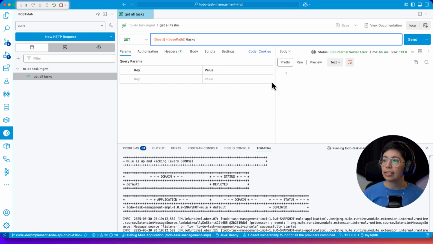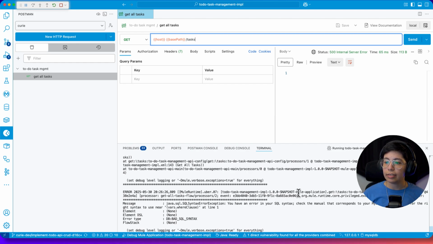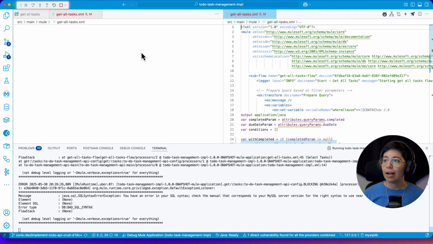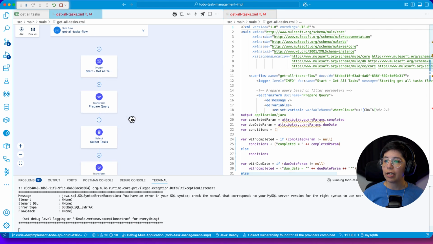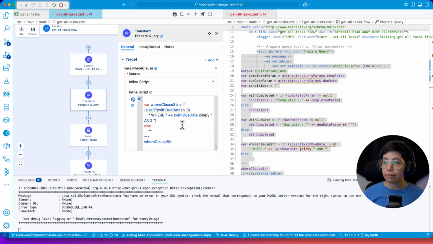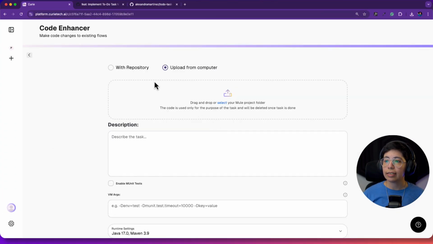All right, so now my issue is that I'm trying to get from the host and API/tasks. I'm trying to get something, but I keep getting a 500 internal server error. And this is the error that I'm getting about the bad SQL syntax. I know where it's coming from, because if you remember, we are setting up here a transform message to prepare the query, and it is being set up in the vars where clause. But then here we're simply using the where clause. I don't know if this is what should be done. So let's go ahead and ask the code enhancer.